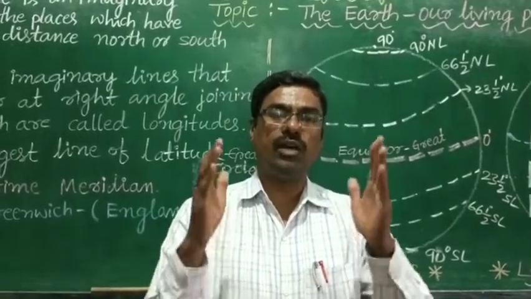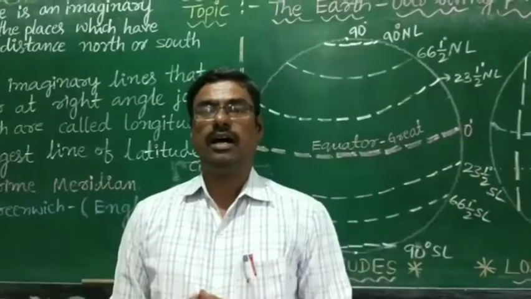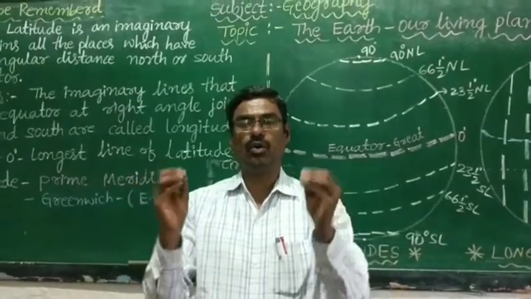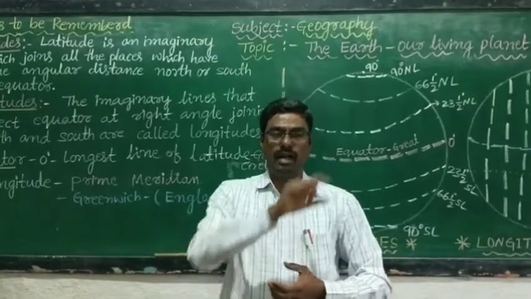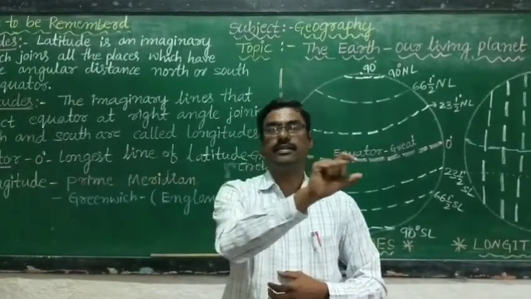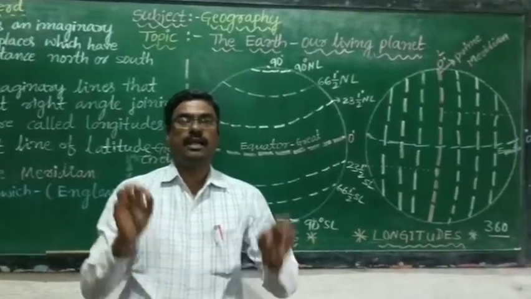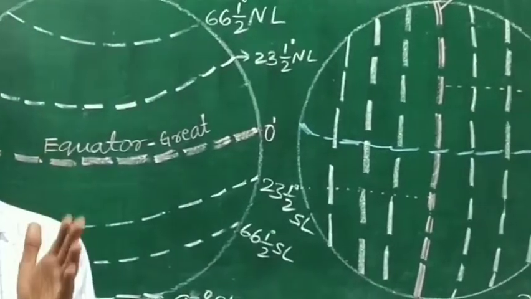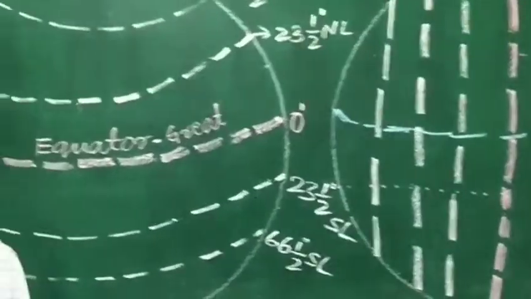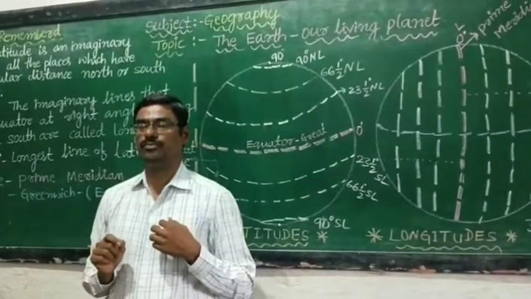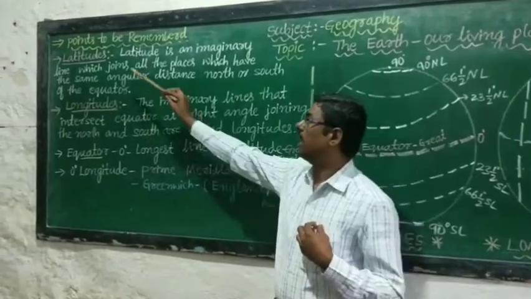a network of lines is drawn on the globe. These lines are known as lines of latitudes and longitudes. The horizontal lines are called latitudes and vertical lines are called longitudes. The lines of latitudes create a network called grid or graticule. So dear students, now let us understand the latitudes.